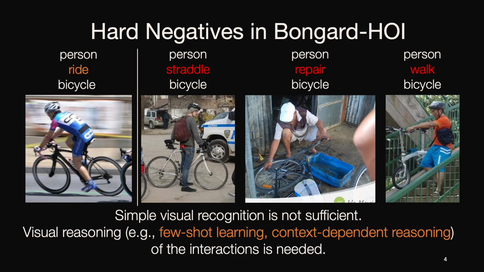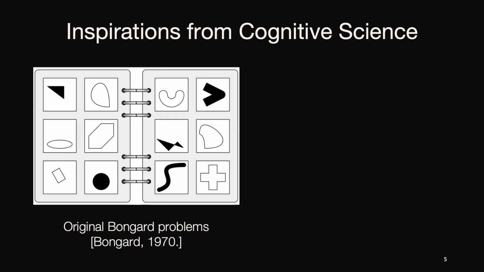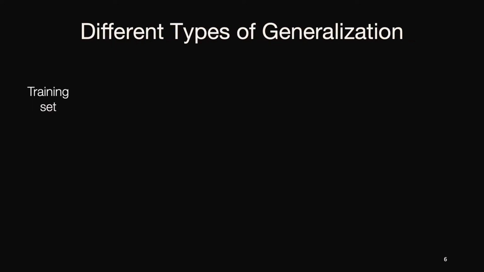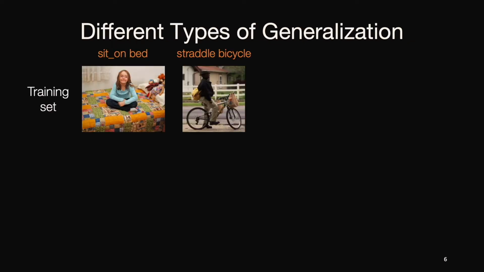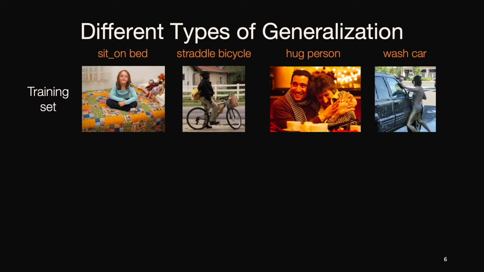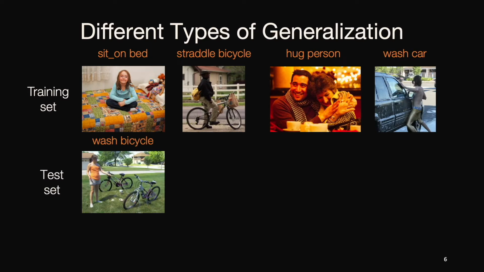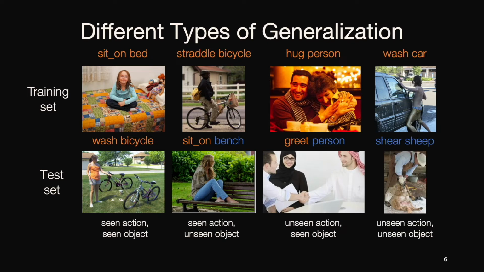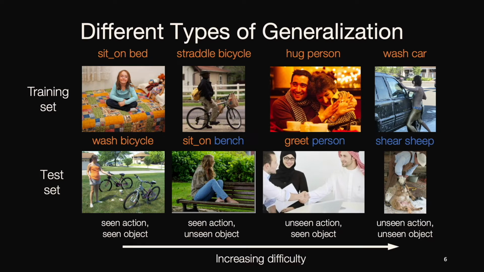Our work is inspired by the original famous Bongard problems and recent work of Bongard logo. In our new benchmark, our concepts involve the compositions of objects and actions. So, we can generate different splits in the test set by controlling whether they are seen in the training set or not. From fully seen to partially unseen and fully unseen, the difficulty gradually increases. In this way, we can systematically study the performance about a model's generalization ability.